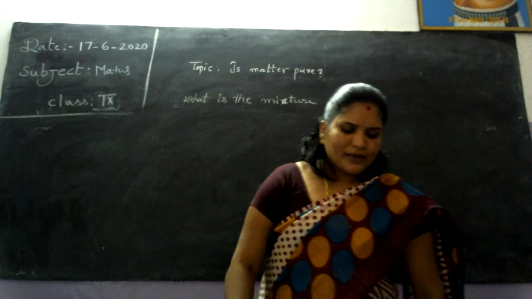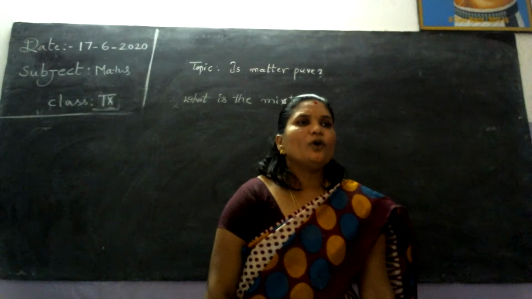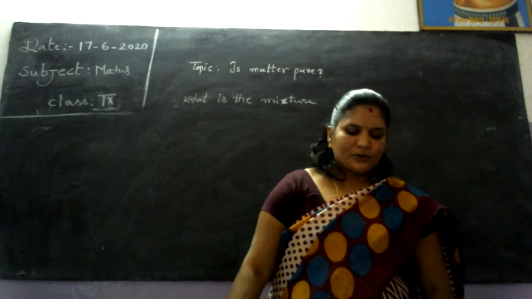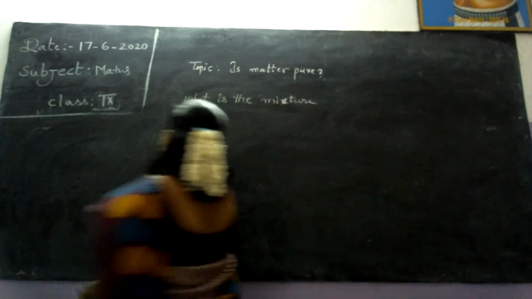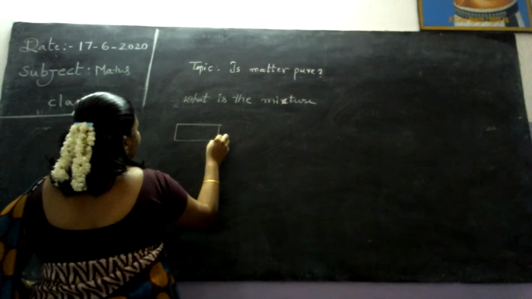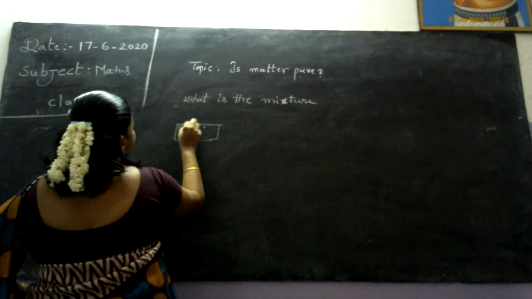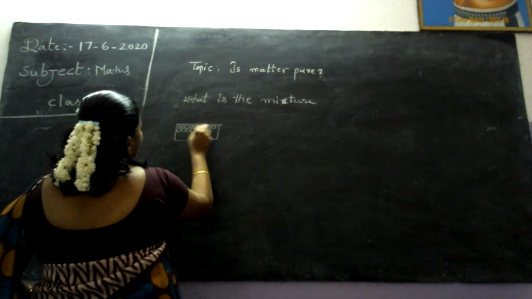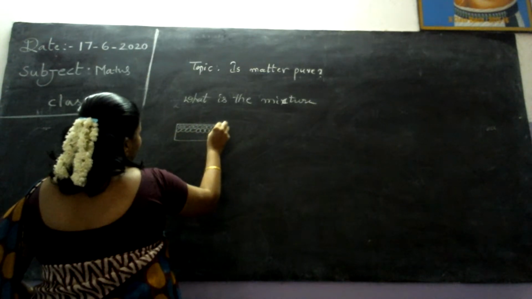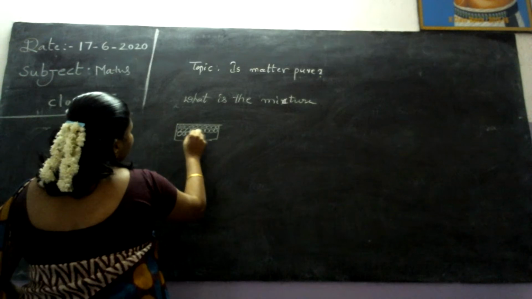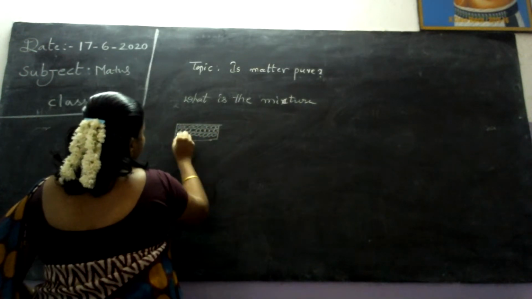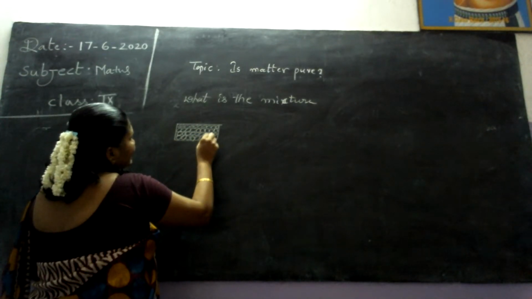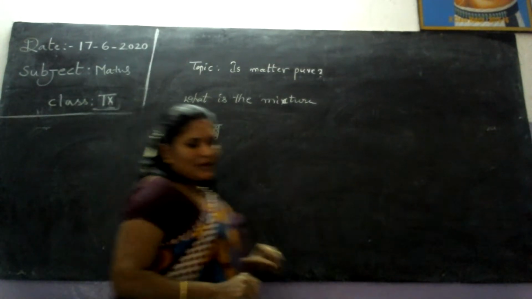So here, for example, whichever part of a pure gold biscuit is taken as a sample, the components are the same. We take a golden biscuit. Is it pure gold? Here the particles will be the same. There is no mixture. Only one type of particle is included in this gold biscuit. So matter that contains the same particles is called a pure substance.